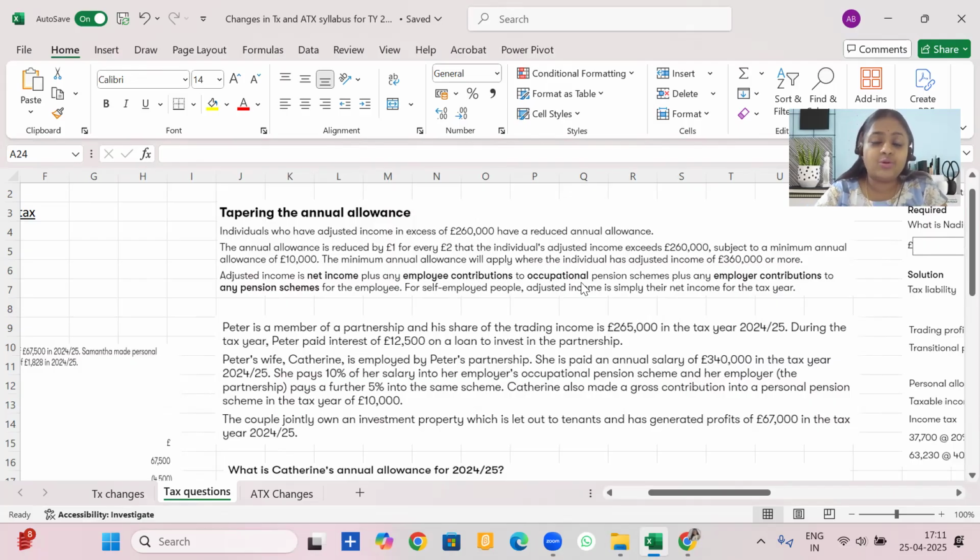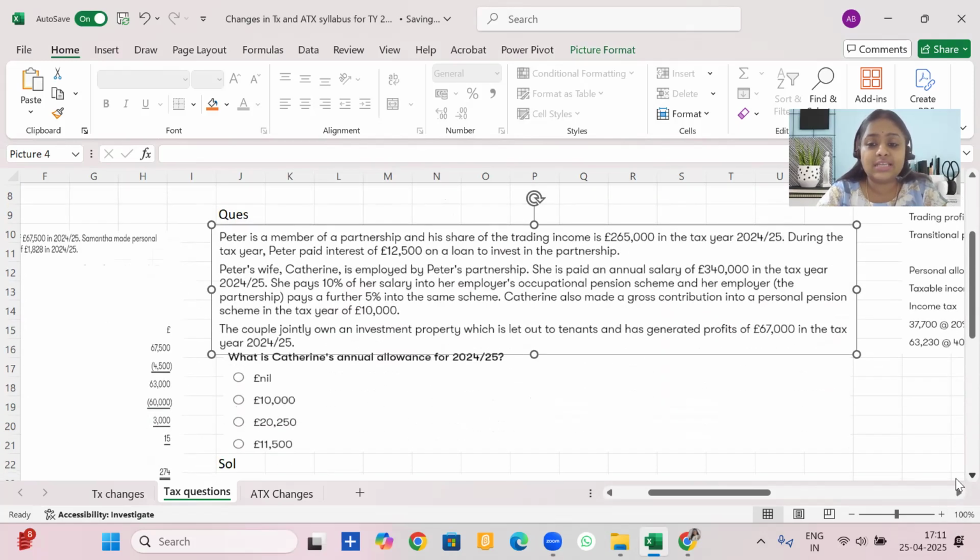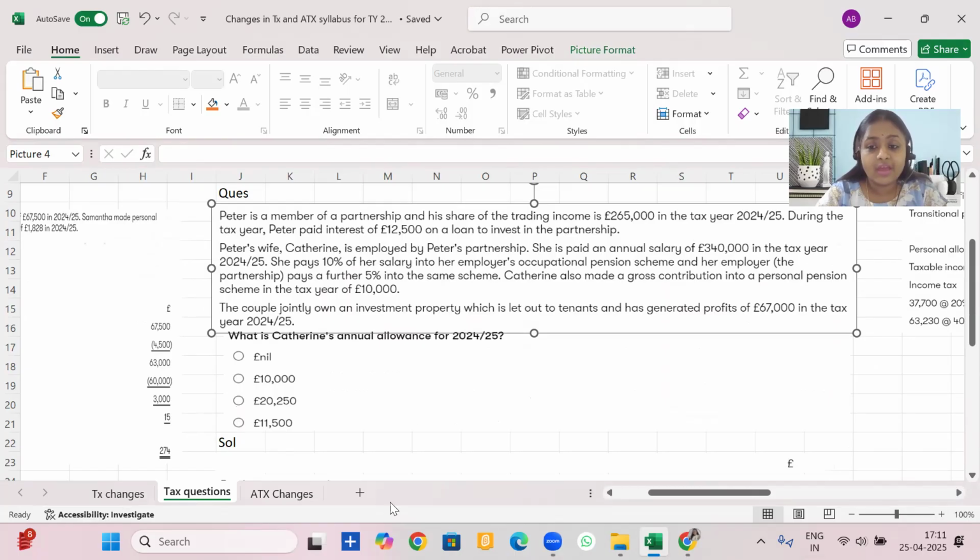Let's look at a question to understand this better. Peter is a member of a partnership and his share of the trading income is 2,65,000 in the tax year 24-25. During the tax year, Peter paid interest of 12,500 on a loan to invest in the partnership. Peter's wife, Catherine, is employed by Peter's partnership. That means she's an employee. She's paid an annual salary of 3,40,000 in the tax year 24-25.